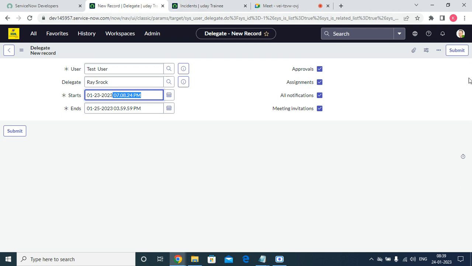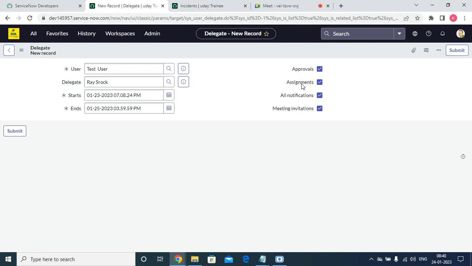From the delegates, whatever we need to assign has to go to the approvals. That means whatever approvals we are triggering to this test user will automatically trigger to the delegate. Assignments, that means whatever tasks are assigned to him, will automatically be assigned to this user. Next, all notifications.